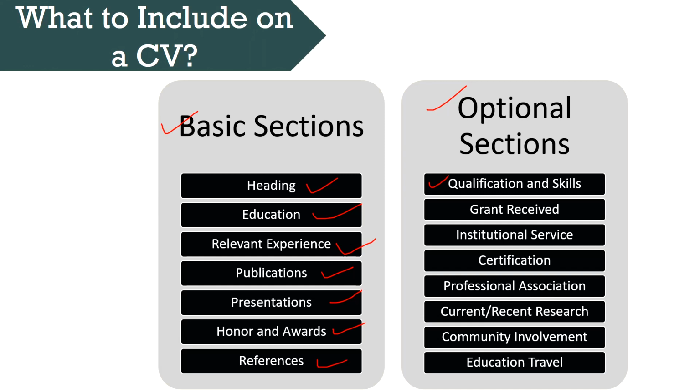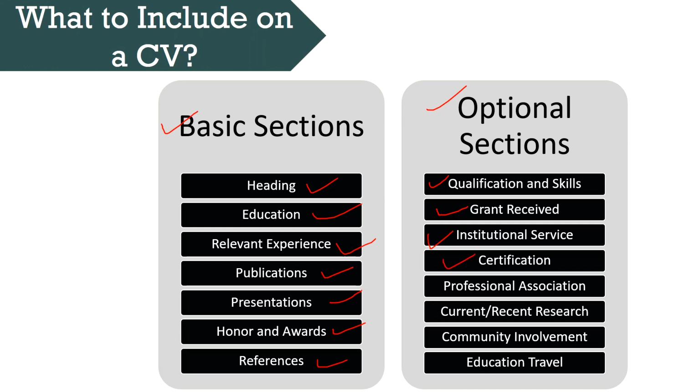Qualification and skills. A brief description or summary of relevant strengths and skills can be provided. Grants received. You can also enlist the name of grant, name of the granting agencies, date on which grant received, and title or purpose of the research project. Institutional service. Here you will list out institutional committees you have served on, including offices held, student groups you have supervised, or academic projects you have assisted with.